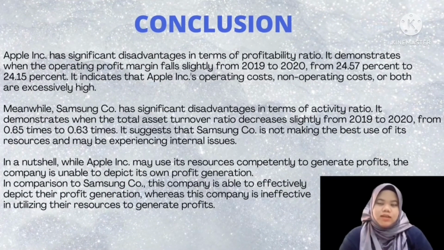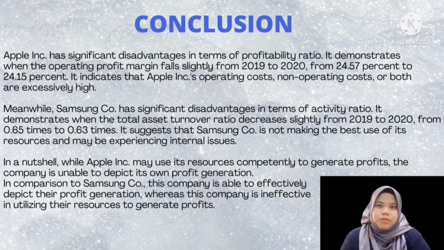For the conclusion, Apple Incorporated has significant disadvantages in terms of profitability ratio. It is demonstrated when the operating profit margin falls slightly from 2019 to 2020, from 24.57% to 24.15%. It indicates that Apple Incorporated's operating costs, non-operating costs, or both are excessively high.